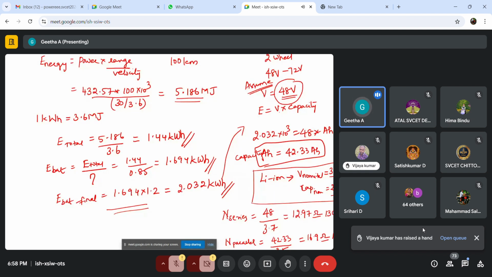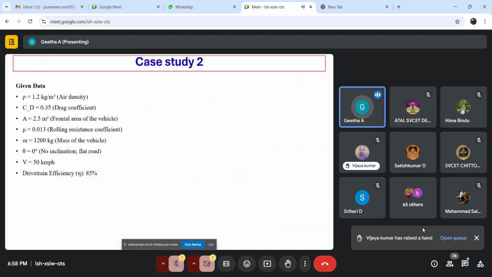So we use hardly 12 to 15 formulas for our calculations. Sir, these 12 to 15 formulas are more than sufficient for any vehicle modeling. Ma'am, this is for a two-wheeler. What about a four-wheeler? Can the same formulas apply? Yes, sir.